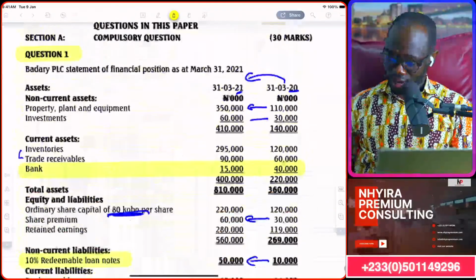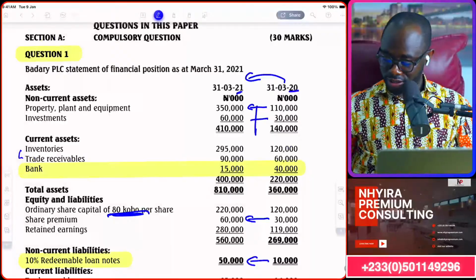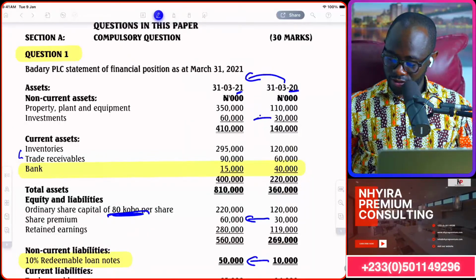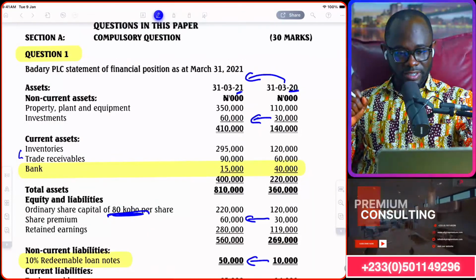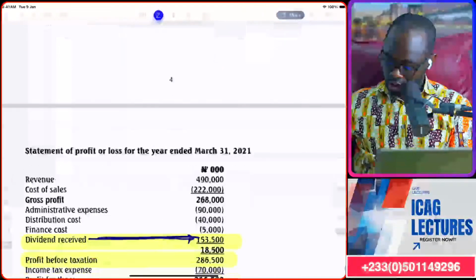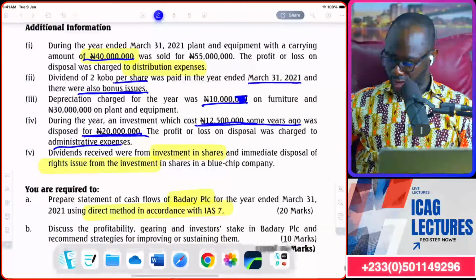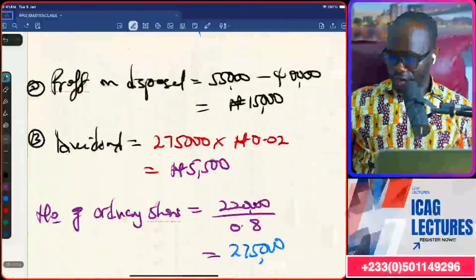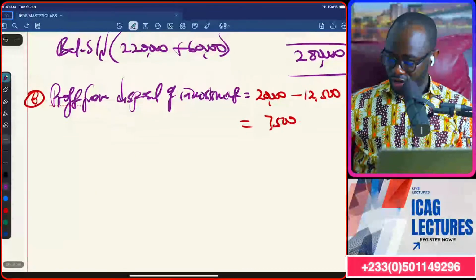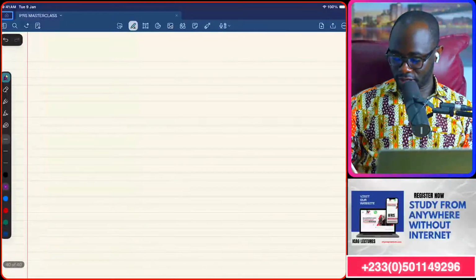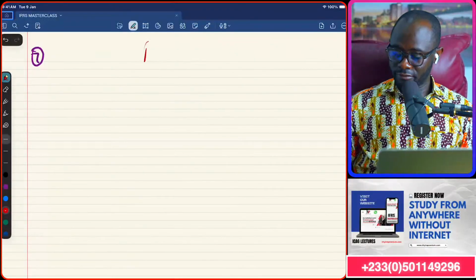Now, let's see what's happening to the investment, because we started the journey with 30,000. We now have 60,000, and we sold 12,500. So let's go work something out for that as well. So maybe working 7, investment.